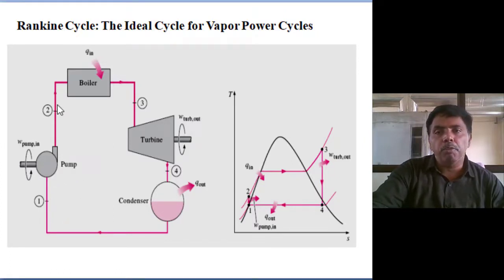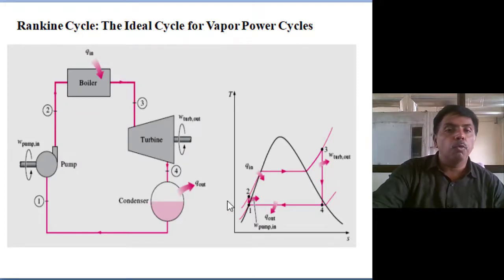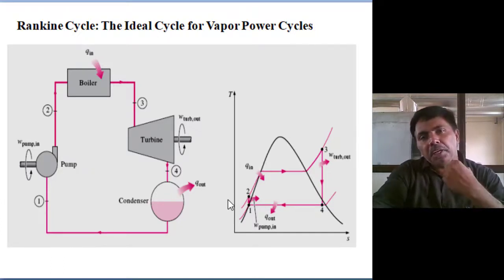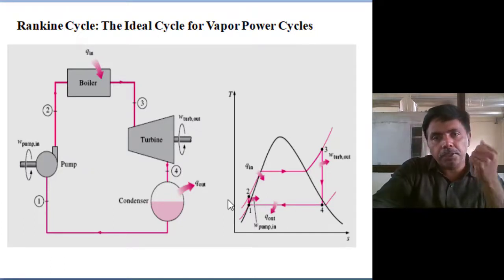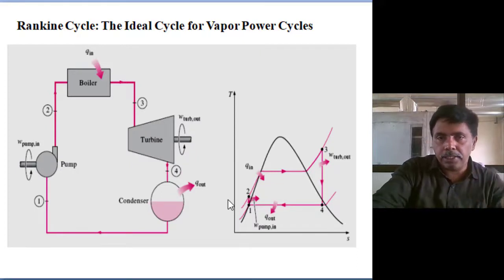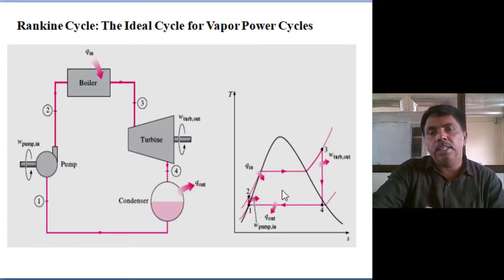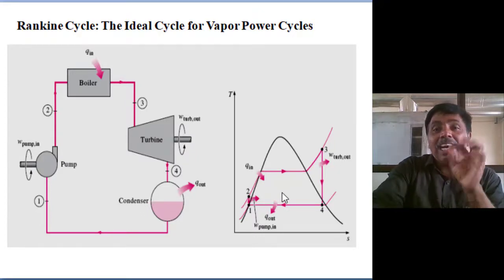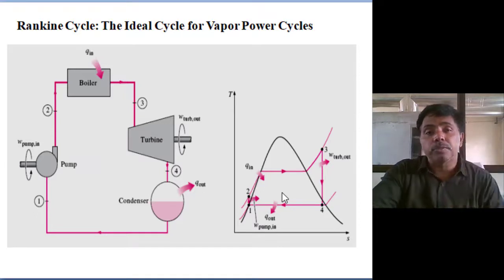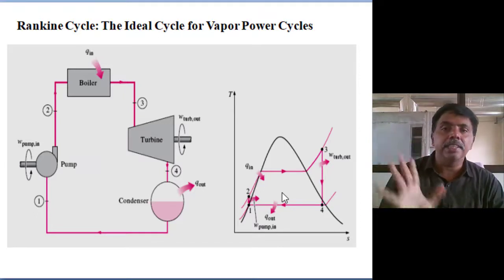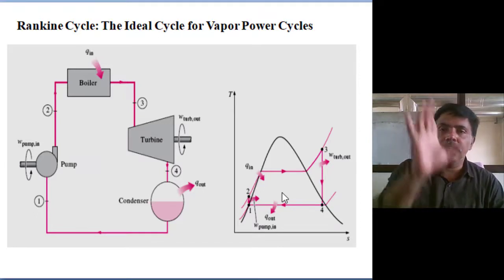The specific volume of water is very low, a 1000 times difference from the specific volume of steam. So less energy input. Out of any type of power cycles, vapor power cycles or air standard cycles, including the Carnot cycle, there is only one cycle having a low high-grade energy input, and that is the Rankine cycle.